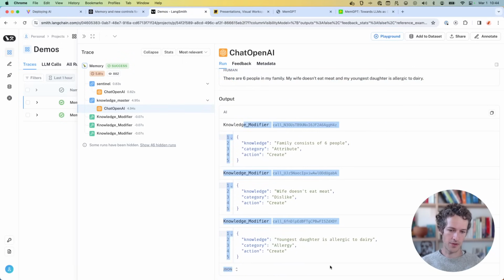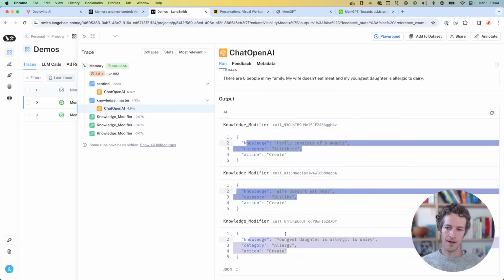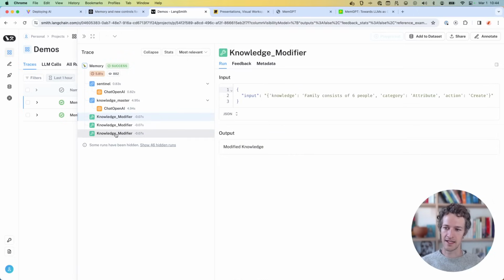It has the 3 tool calls. Each of these I'm going to do different database requests depending on what the action is going to be. So here we're just creating 3 new bits of knowledge with those attributes. And each of these now is being triggered, and I just returned modified knowledge as a success state for each of these. So all of that is in GitHub. You can play around with it.